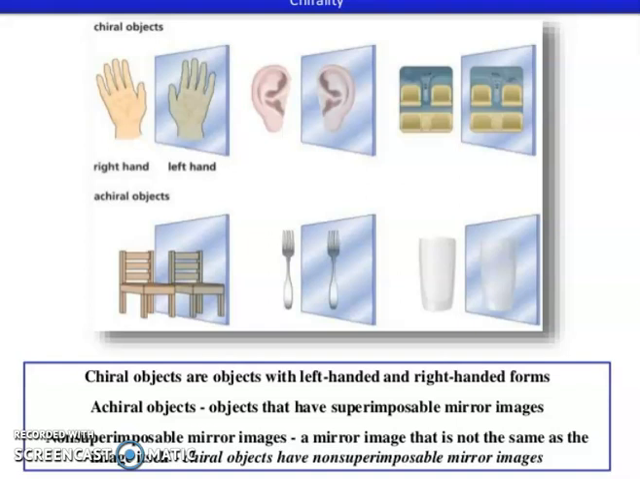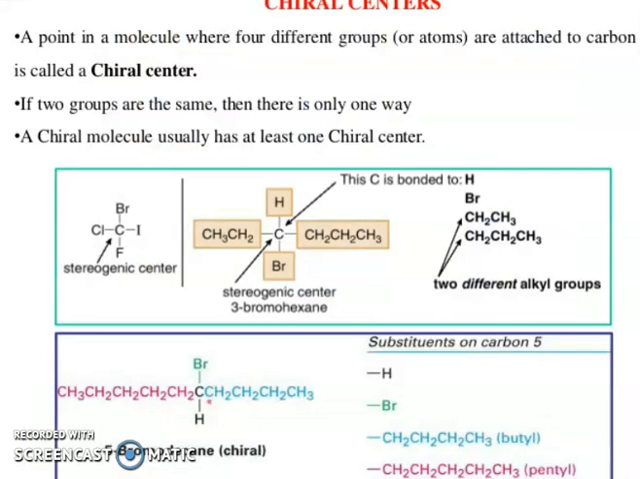You can see chiral objects: right hand, left ear, right ear, the chair, spoon, and glass. So chiral objects are objects with left hand and right hand forms. Achiral objects have a superimposable mirror image. Chiral objects have a non-superimposable mirror image, a mirror image that is not the same as the object itself.